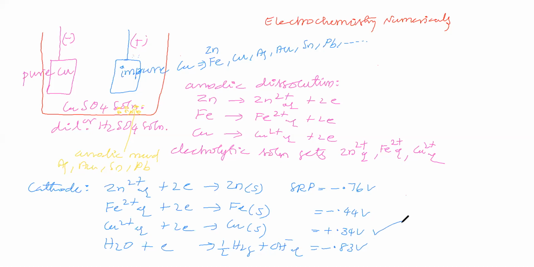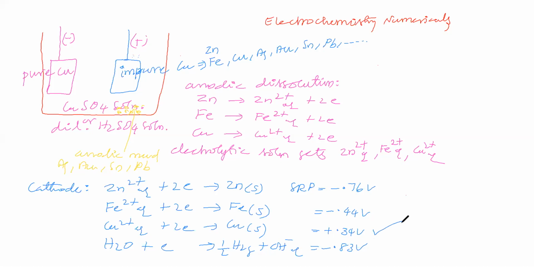Now you say, at the cathode, what could be obtained? Can we say that copper will be obtained at the cathode, which will undergo preferential reduction? And at the cathode, what are the possible reductions?